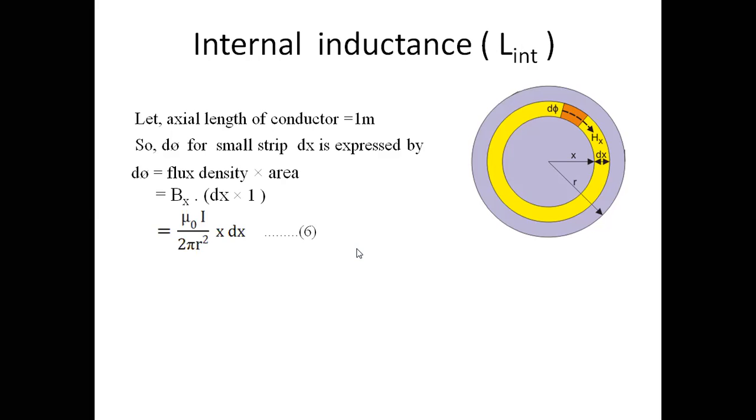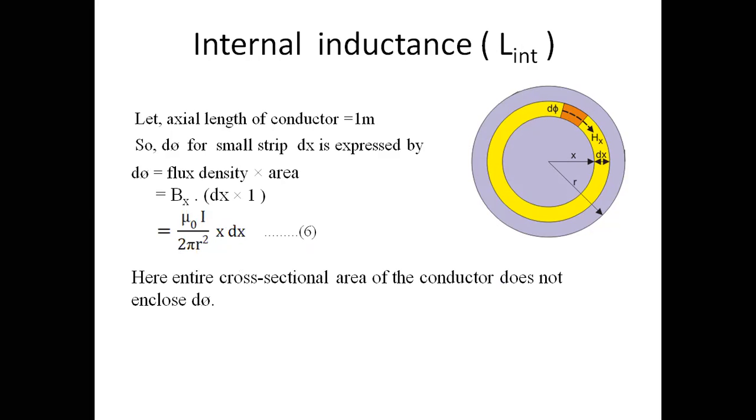So the expression is mu naught. Just put the expression of Bx, equation number 5, mu naught I divided by 2 pi r square into x into dx. dx is the area; dx into 1 becomes dx. So this will be the flux inside the yellow ring, the elemental portion of the conductor. The entire cross-sectional area of the conductor does not enclose the total d phi. It is only some fraction of the total d phi.